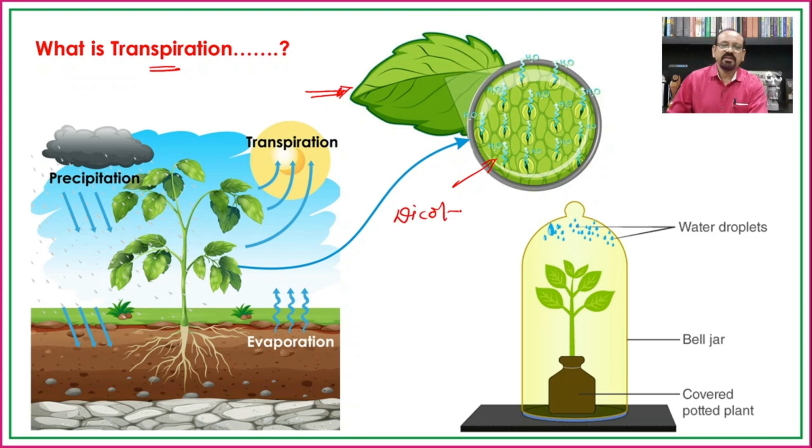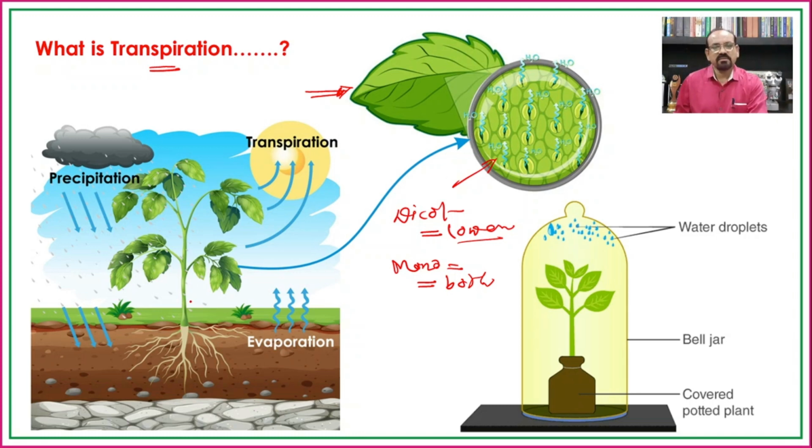You might know that in the dicot, the stomata are mostly present on the lower surface, and in case of the monocot, the stomata are present on both the surfaces. If the plant is a dicot having floating leaves like the lotus, in such cases the stomata are present on the dorsal surface only.